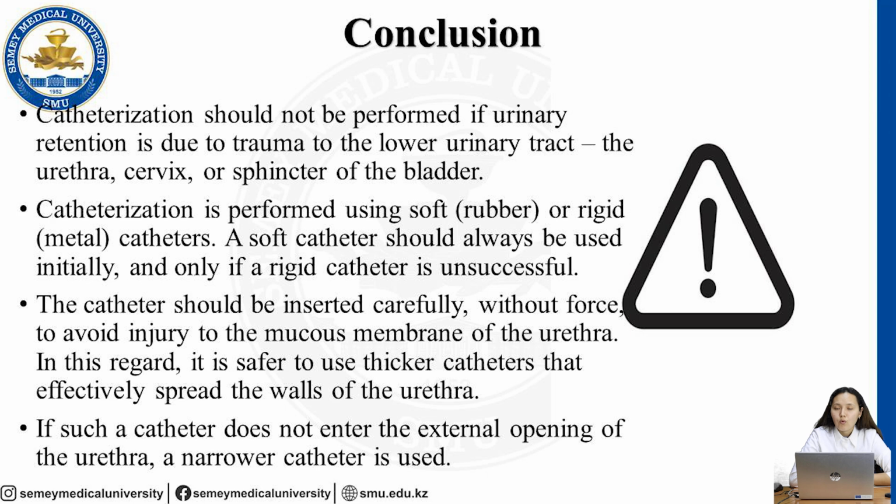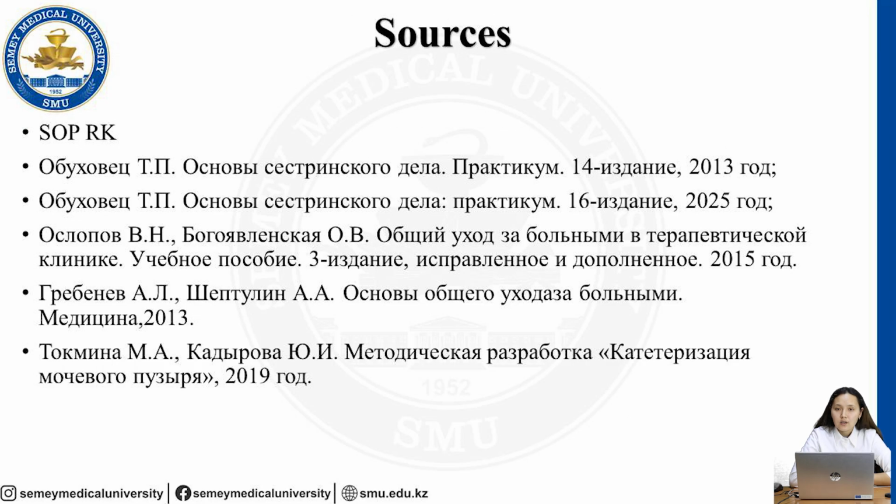But when you follow all of the rules, the catheterization process will be effective and without complications. Thank you very much.